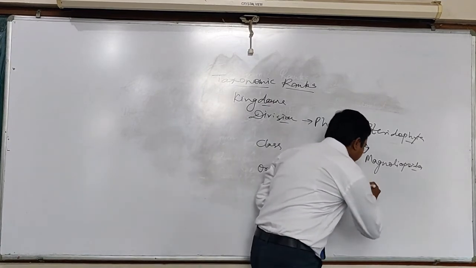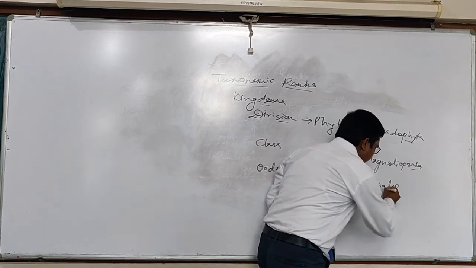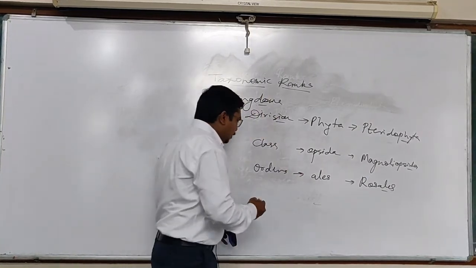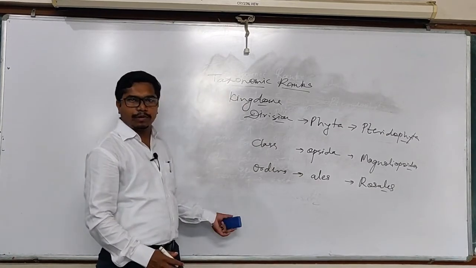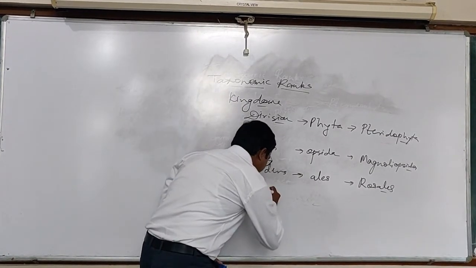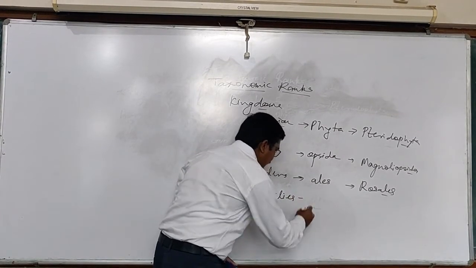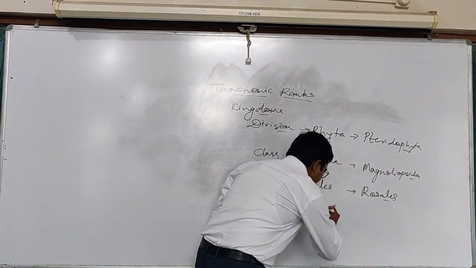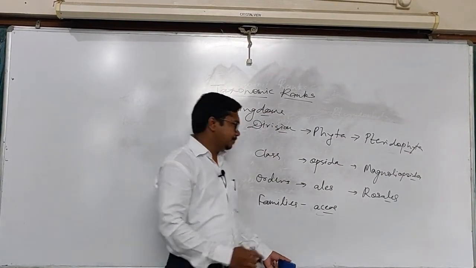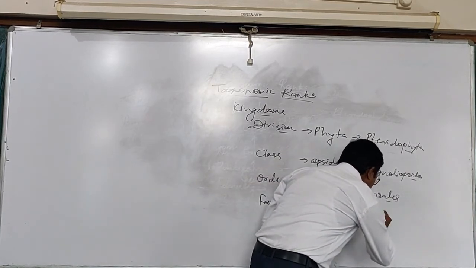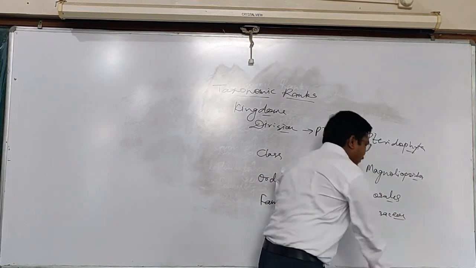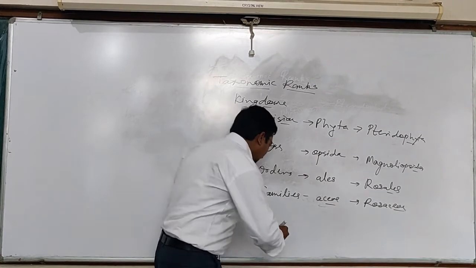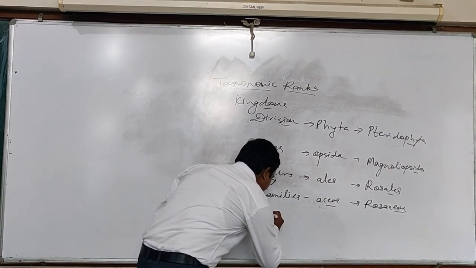For example, Rosales, Malvales, Asterales, etc. While the order is again divided into a number of small groups that are called families. This family has the suffix aceae, that is, ACEAE, and the examples are Rosaceae, Malvaceae, Asteraceae, etc.